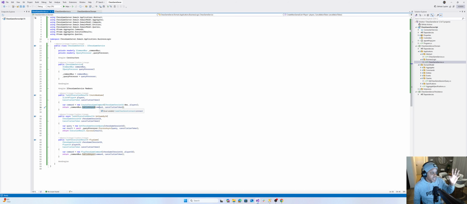Configure domain uses reflection. By using reflection, we get to pick up the commands that are available on the API, the events that are available on the API, the queries that are there, and so forth. So we just need to add all of this stuff. I have to do this one by one. Visual Studio, come on, it should have an option to include all of these usings. Nice. Remove unnecessary ones to keep the code clean.